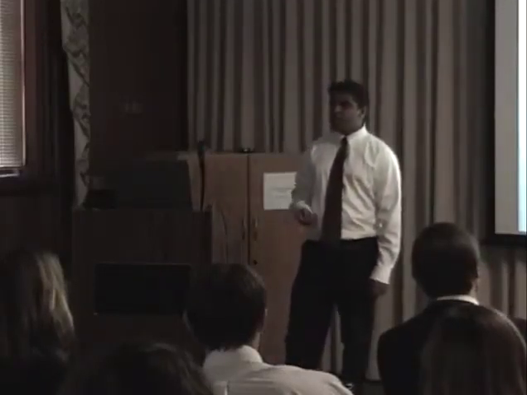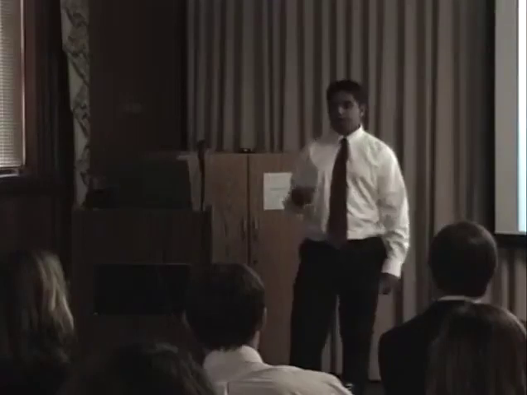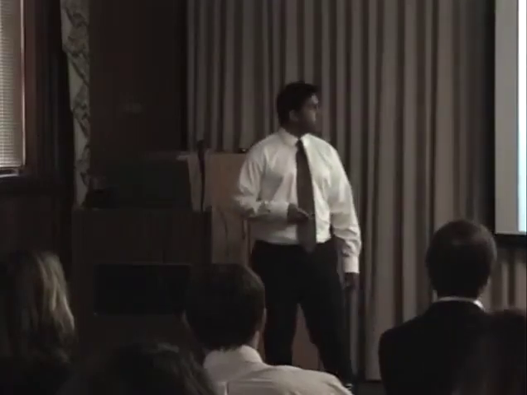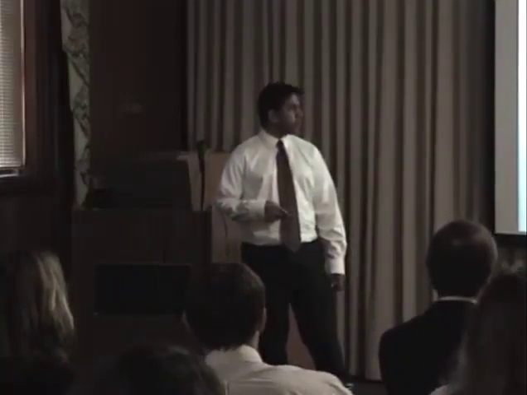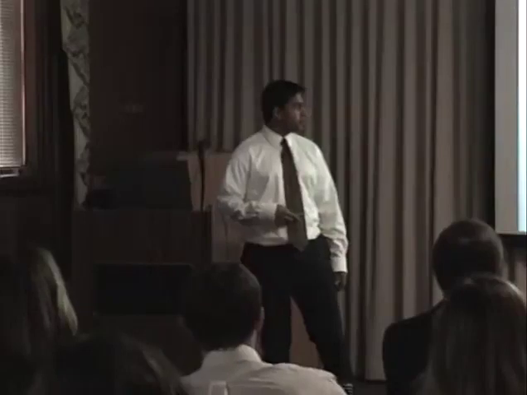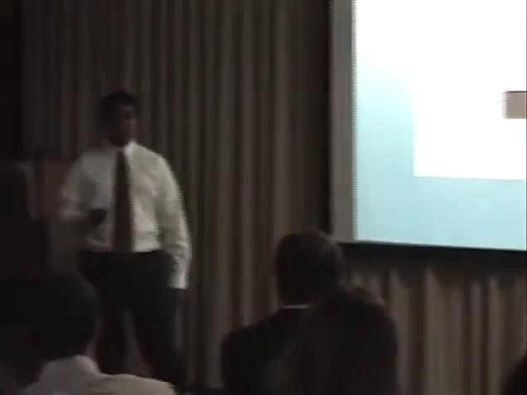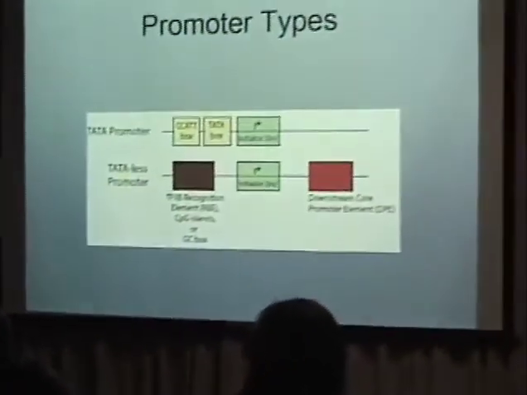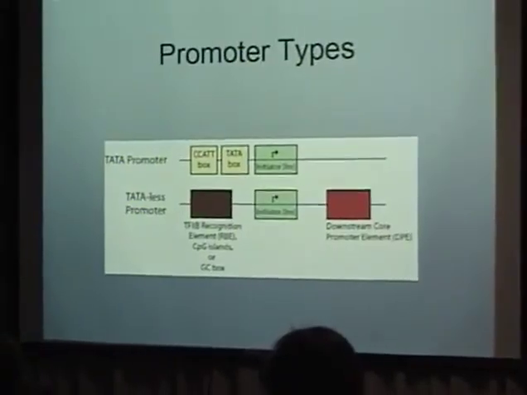However, not every gene has a TATA box, and studies have shown that there are elements of a TATA-less promoter, such as a CpG island, an initiator, and a downstream core promoter element that can actually also recruit RNA polymerase II to the promoter. In CpG islands, there are also GC boxes, which a transcription factor known as SP1 binds to.